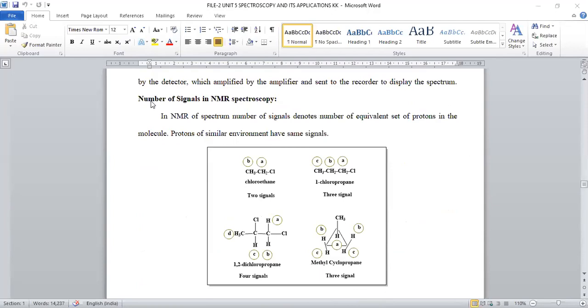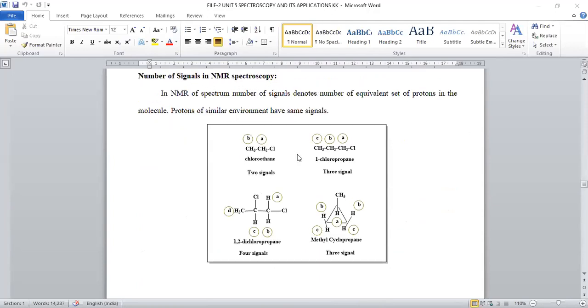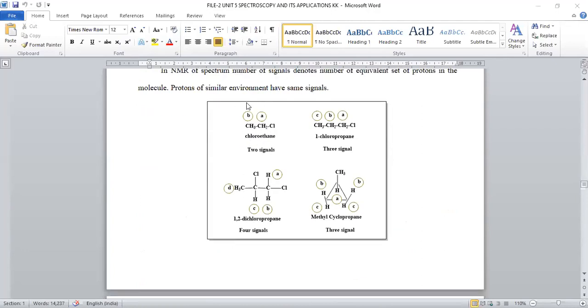Now, let us discuss the number of signals in spectroscopy, how compounds give signals. Whenever CH3CH2Cl is taken, this compound is considered a two carbon system, where the CH2 protons are one set, called the A set of protons, and the CH3 protons, methyl protons, are called the B set of protons, right?